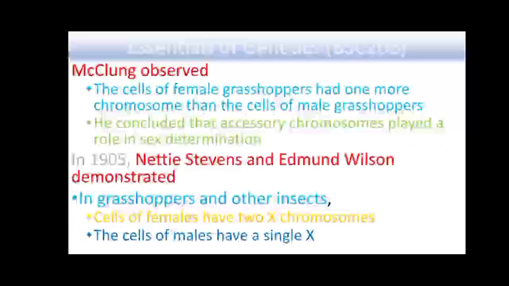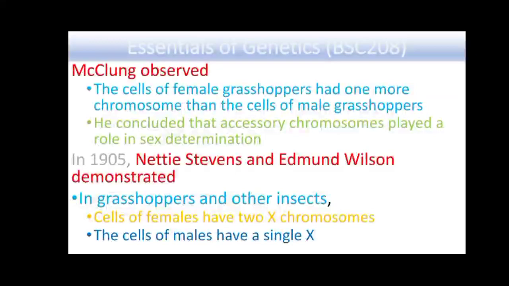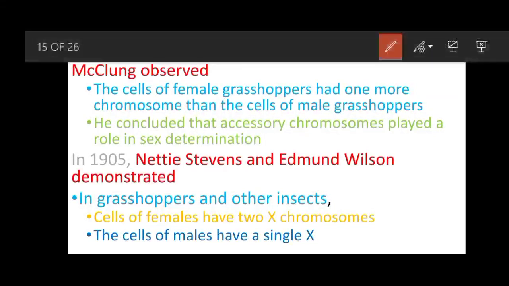So McClung observed that the cells of female grasshopper had one more chromosome than the cells of male grasshopper. So he concluded that the accessory chromosome played a role in the sex determination. So these were the observations of McClung. And then further in 1905, Nettie Stevens and Edmund Wilson demonstrated that in grasshopper and some other insects, cells of